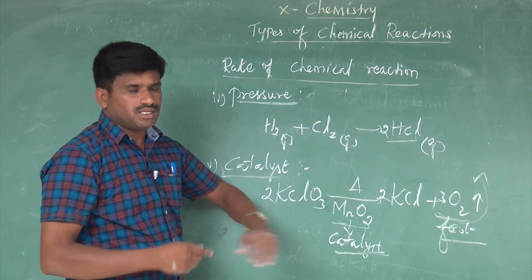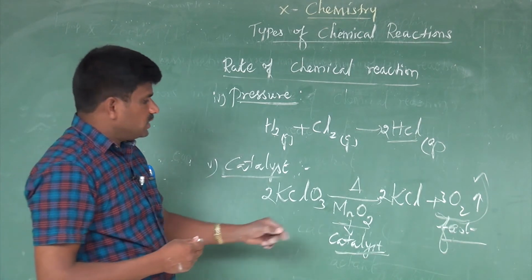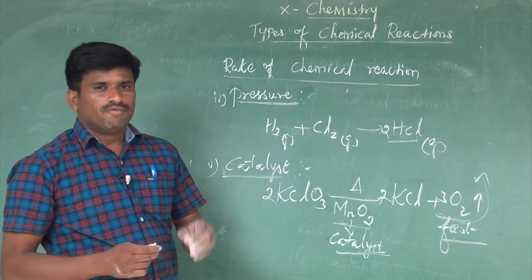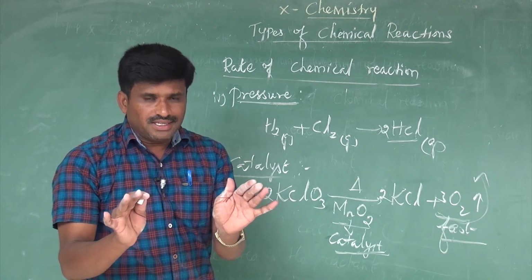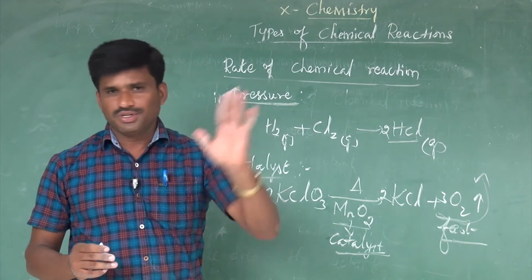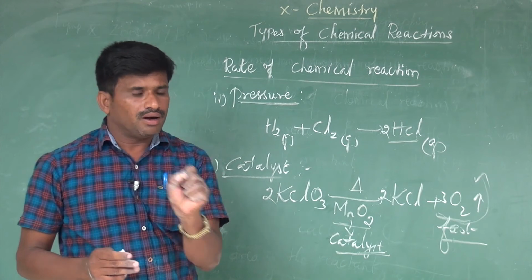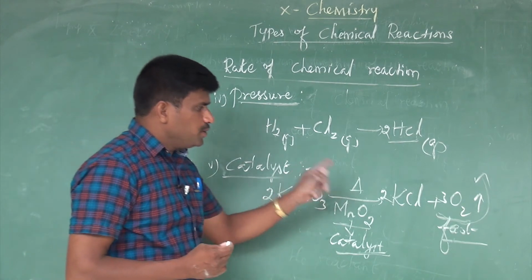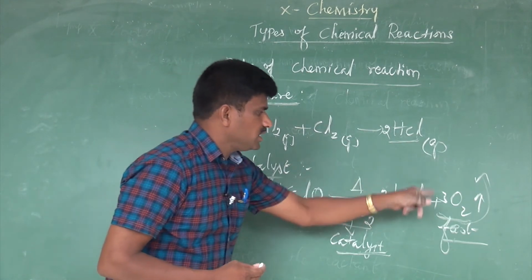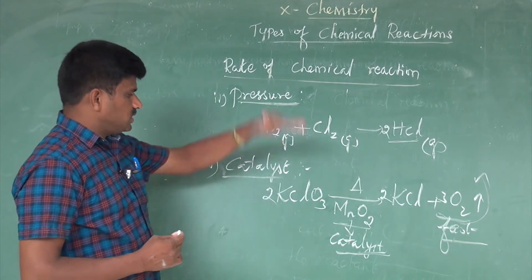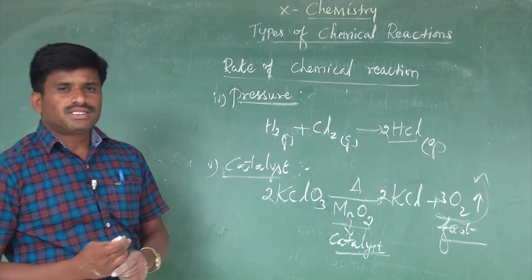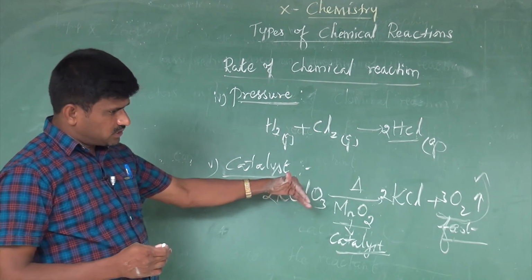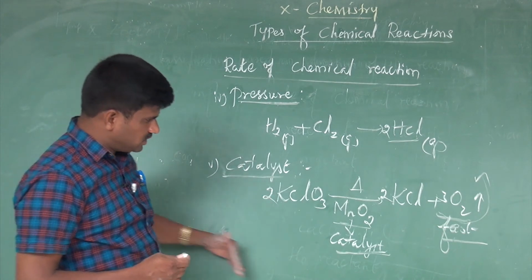So let's go to the definition of a catalyst. A catalyst is the substance which alters the rate of chemical reactions without undergoing any change in concentration or composition. It should not form any composition on the product side. The only role of a catalyst is to induce the reaction rate by increasing the liberation of oxygen gas. This is how a catalyst influences the rate of chemical reactions.